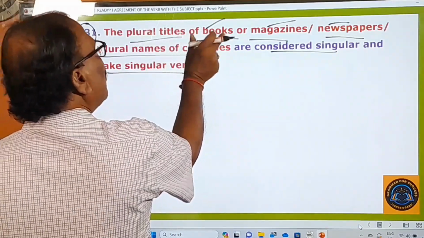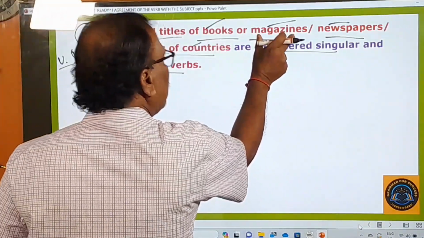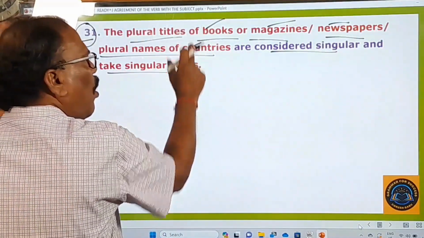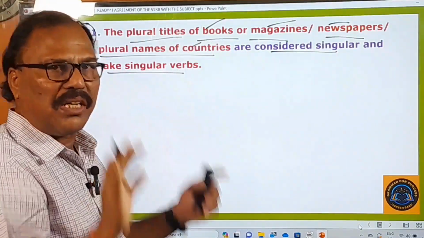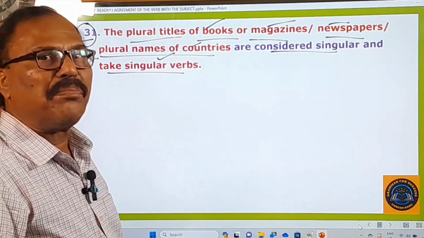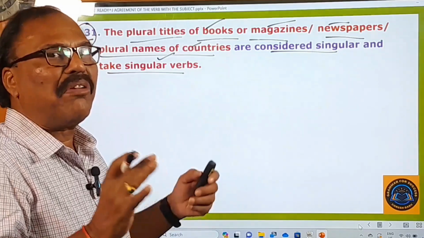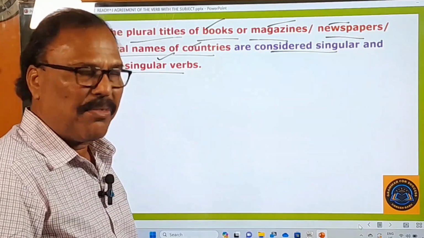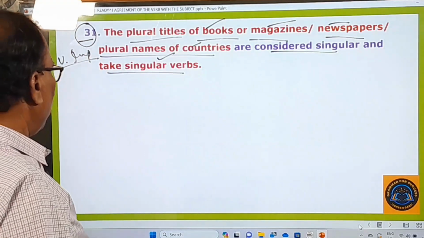What does the rule say? The plural titles of books, magazines, newspapers, and the plural names of countries, all these are considered only singular, and therefore they take a singular verb after them. Please don't mistake them for plural words, and don't try to use the plural verb after them. I'll give you some examples for your understanding.